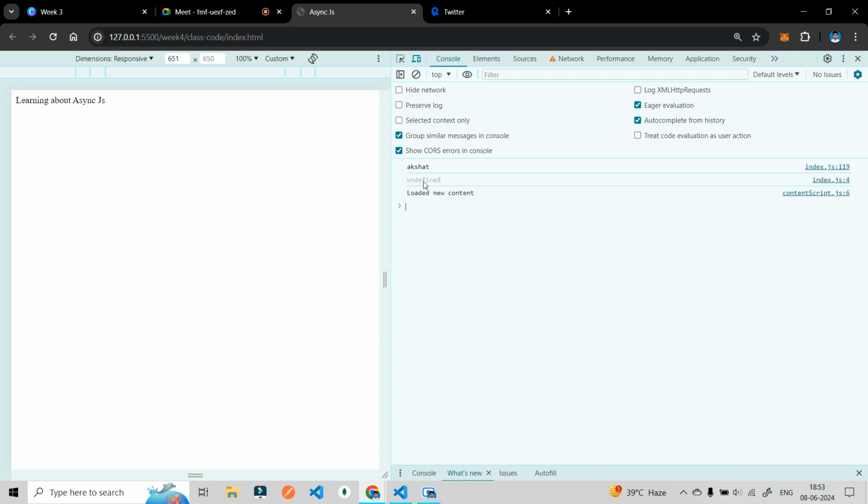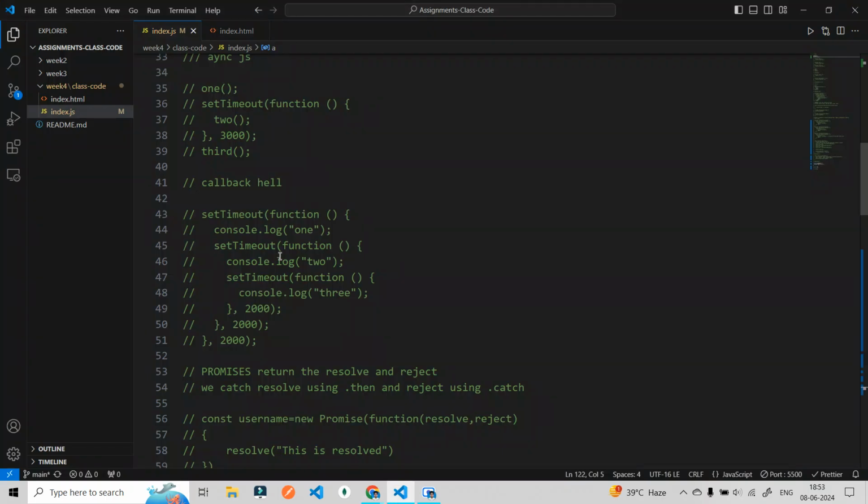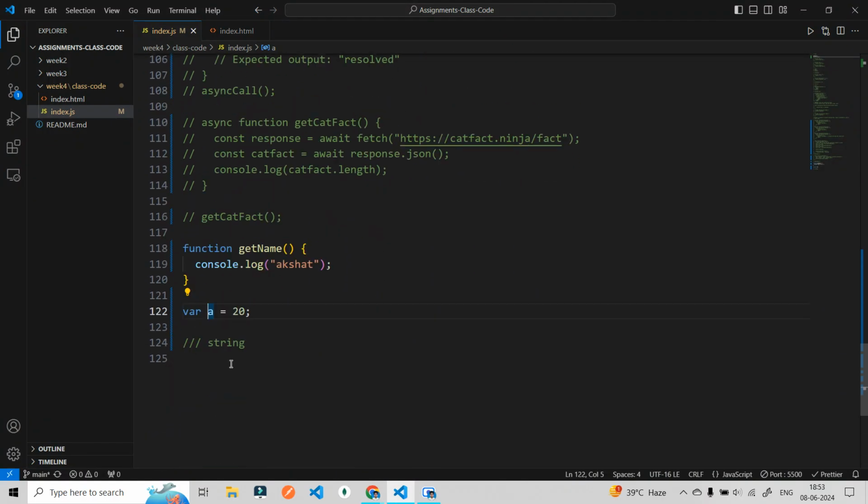You are getting undefined. If you got null here, that would mean that variable contains nothing, but you are getting undefined, which means the variable is declared, but till now the compiler has not found the value of that variable. This is why we are getting undefined, but behind the scenes it is hoisted.